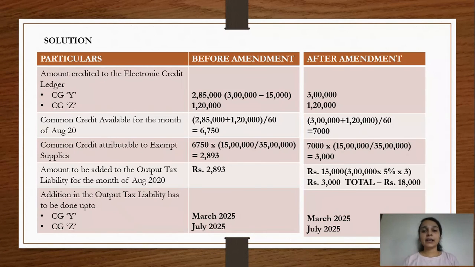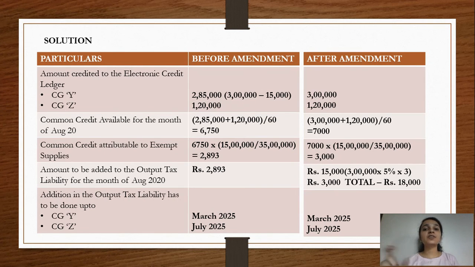I repeat again, previously what was being done, the net amount was being credited to the electronic credit ledger and the net amount was divided by 60, but the ineligible credit was reversed only up to the remaining useful life.